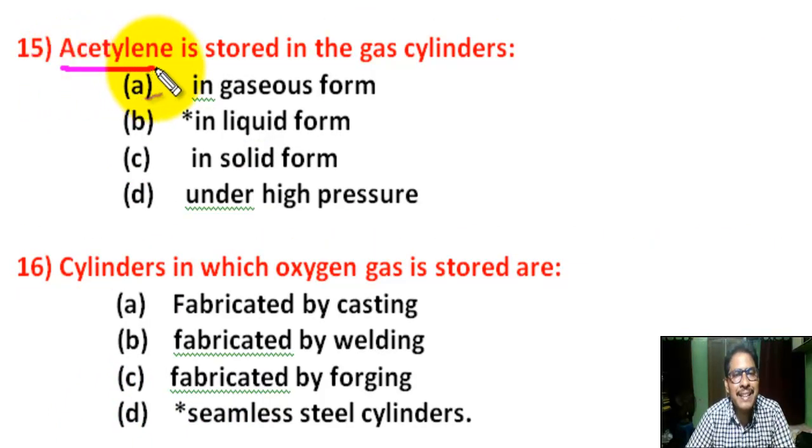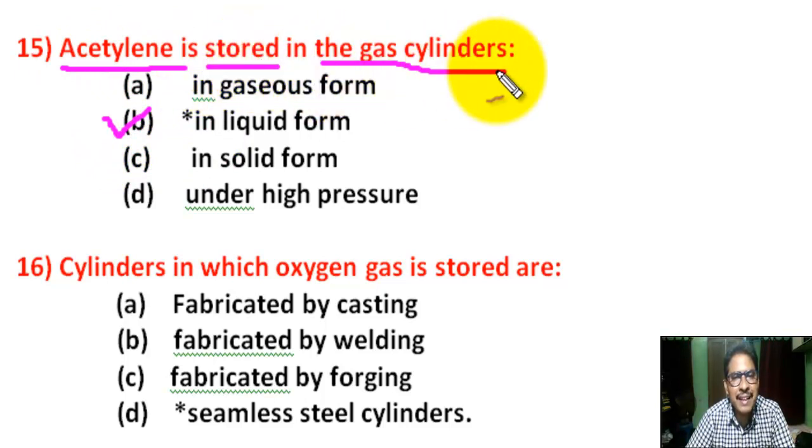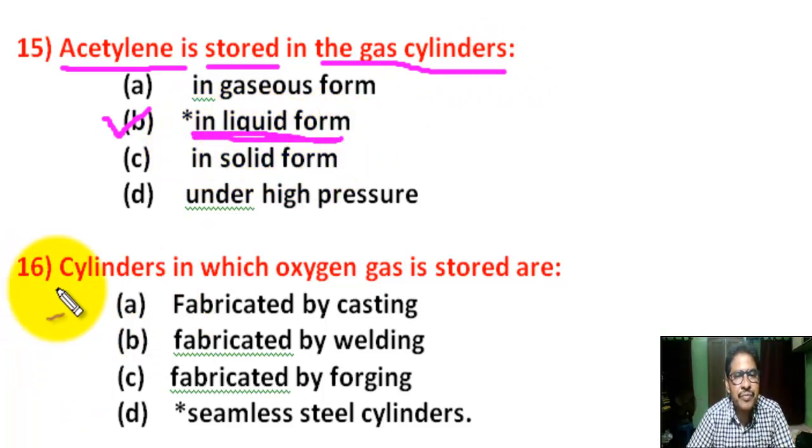Question number 15. Acetylene is stored in the gas cylinder, there are 4 options. Correct answer is B. Acetylene is stored in gas cylinder in liquid form. Question number 16.